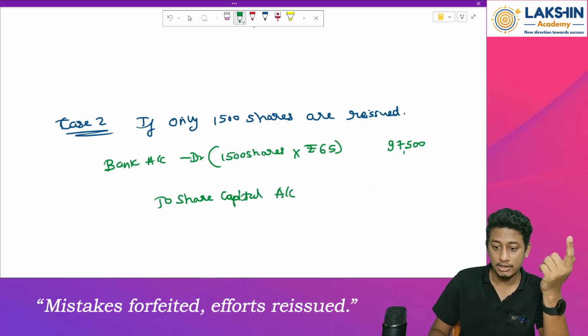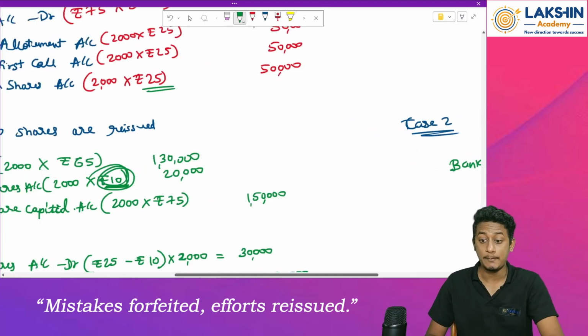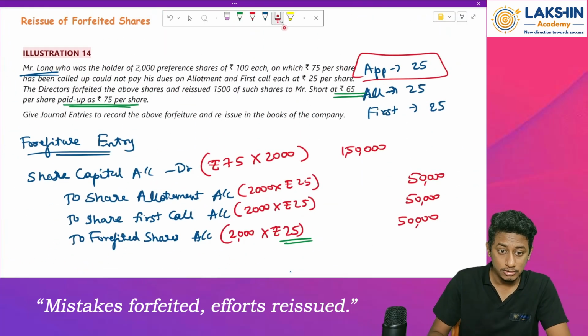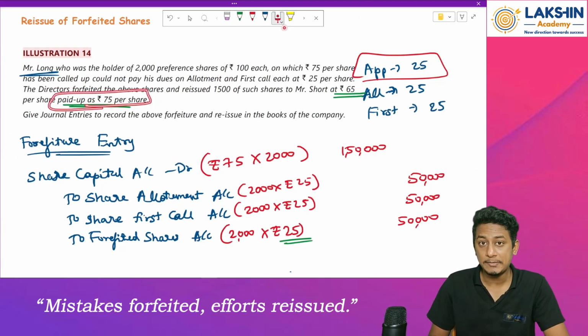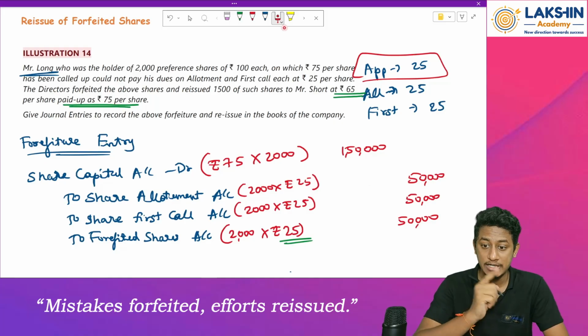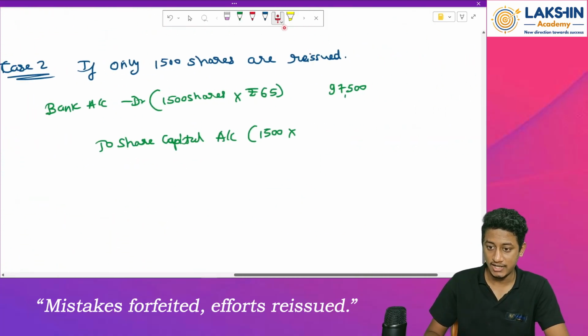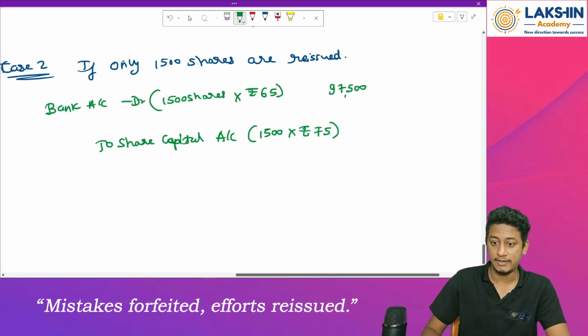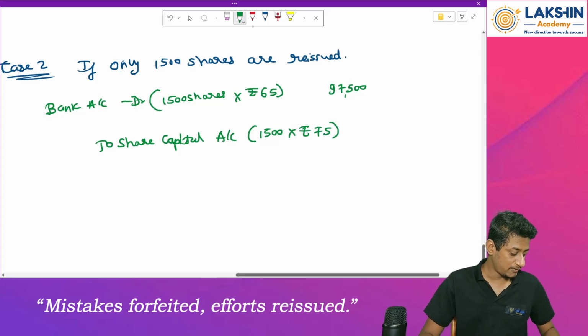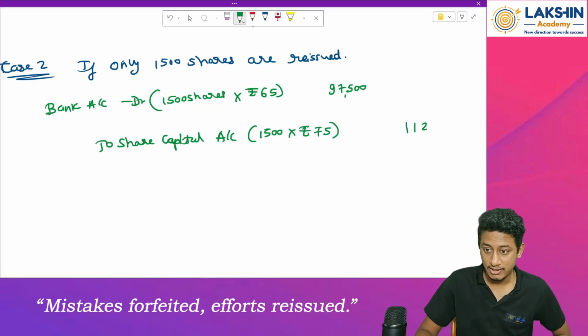Then next, to share capital account. 1500 shares into how much is the value of the total shares? Paid up as what? 75 per share. So because of that, rupees 75. How much will that be? 1500 into 75 equals rupees 1,12,500.